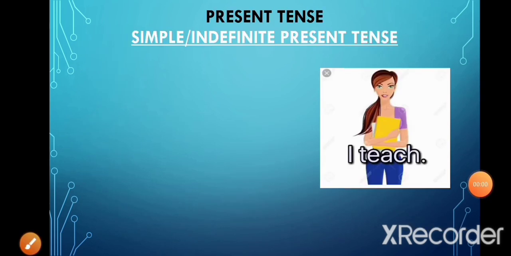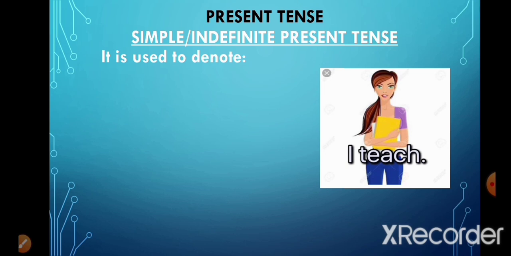Okay, now we'll do the first type of present tense, which is the simple present tense, also known as indefinite present tense. Now in these type of sentences, the verb is used to denote a habitual action. Habitual action means something that happens in routine on a regular basis.